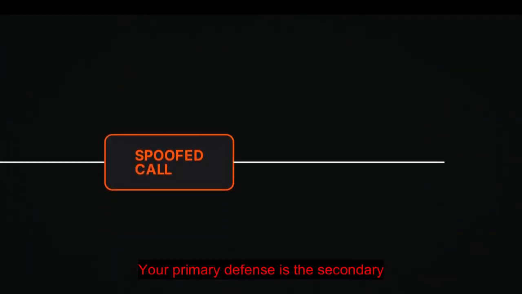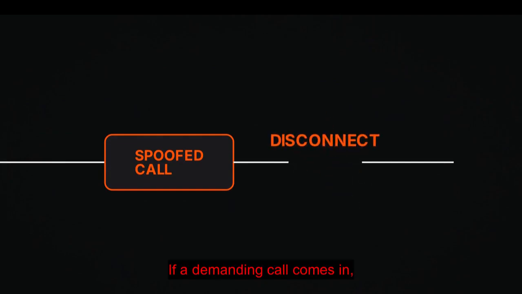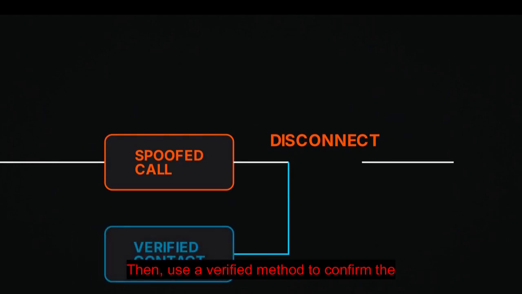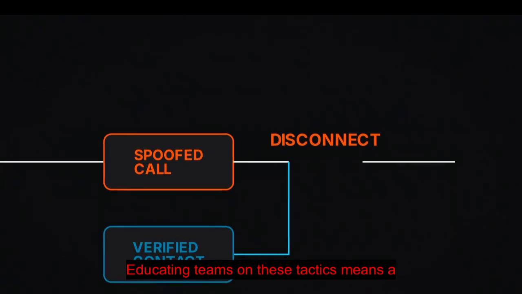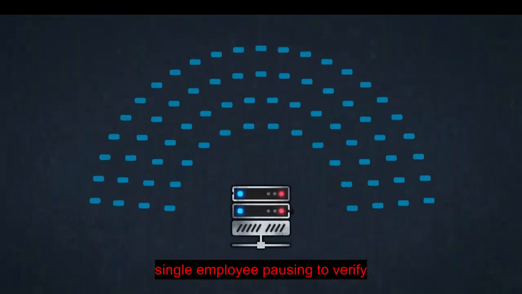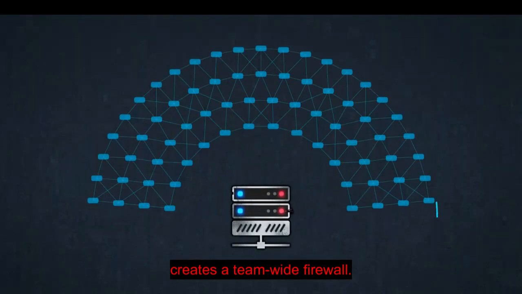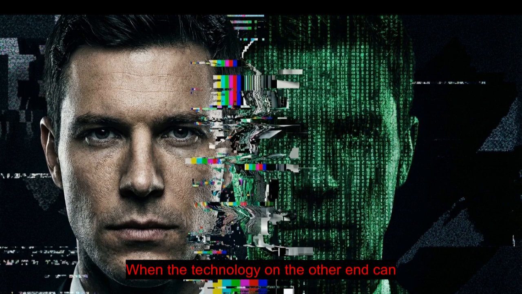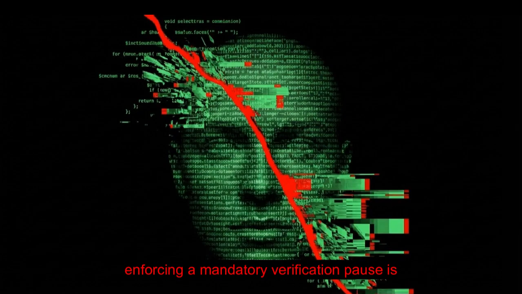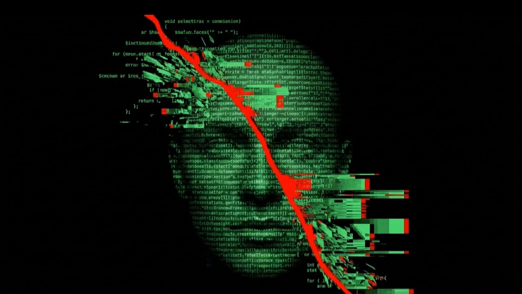Your primary defense is the secondary communication channel. If a demanding call comes in, execute a hard disconnect. Then, use a verified method to confirm the request. Educating teams on these tactics means a single employee pausing to verify creates a team-wide firewall. When the technology on the other end can flawlessly fake reality, enforcing a mandatory verification pause is the only reliable way to break the attacker's illusion.